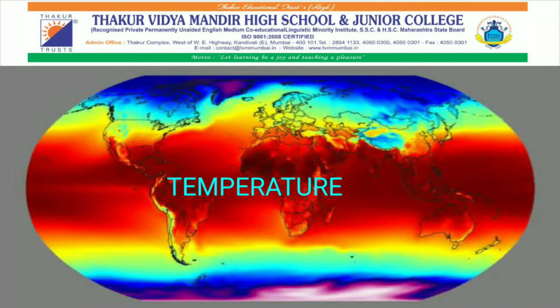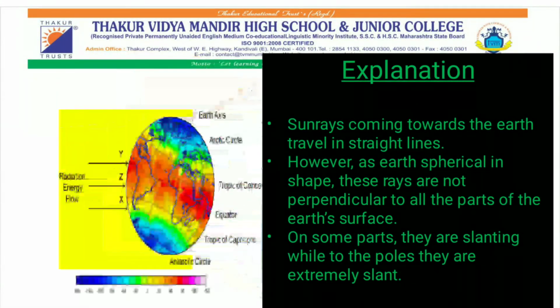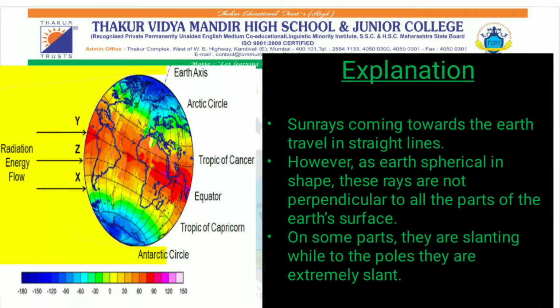So by now we have studied that sun rays coming towards the earth travel in straight lines. However, as earth is spherical in shape, these rays are not perpendicular to all the parts on the earth's surface. Towards the equator they fall straight, while towards the poles they fall extremely slant.